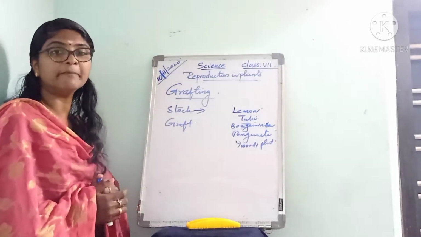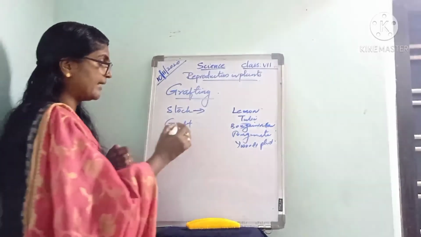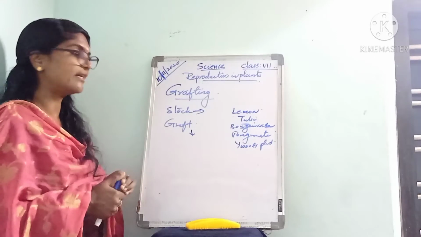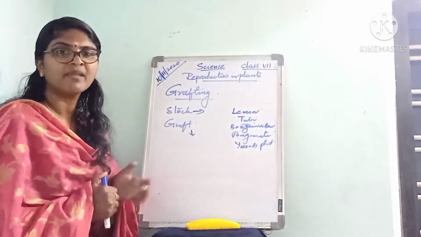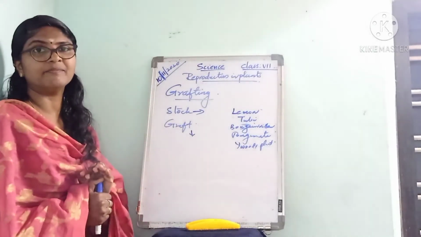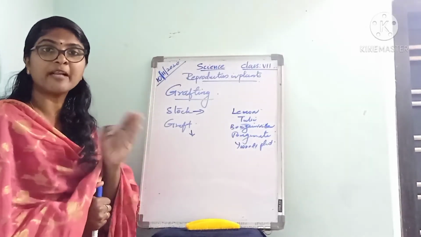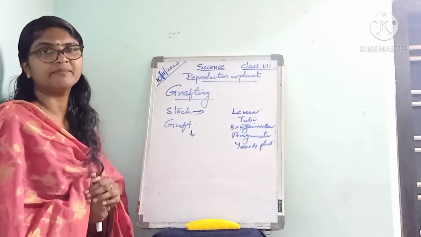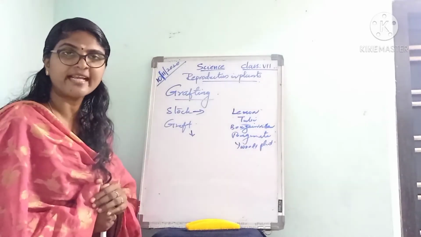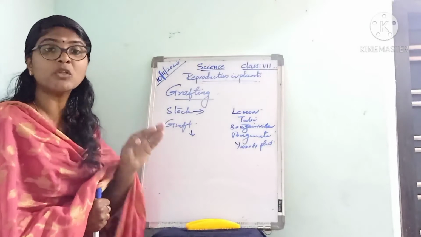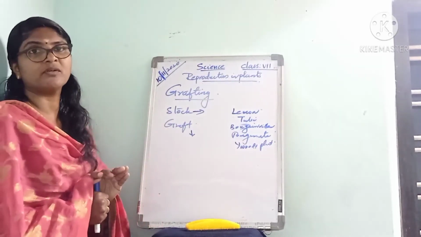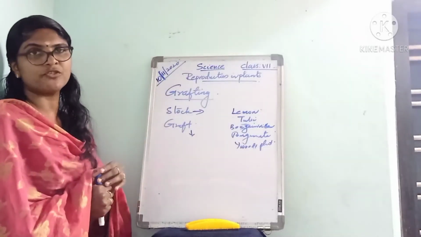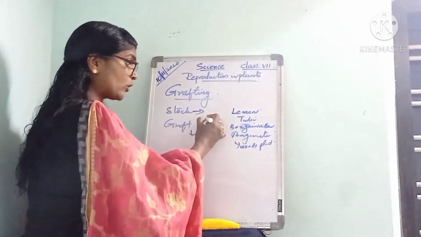Next, a stem cutting from another plant of good variety is called the graft. It is inserted on the stalk by making an incision on the bark of the stalk.